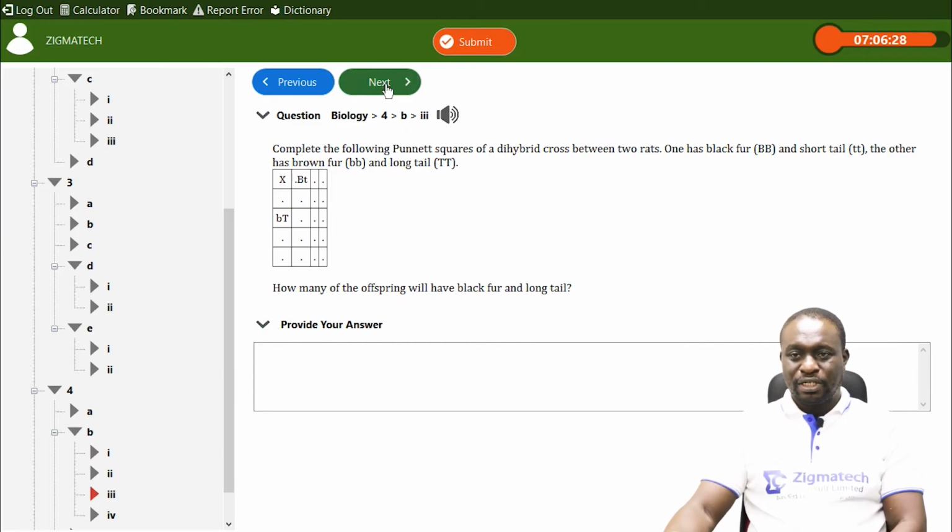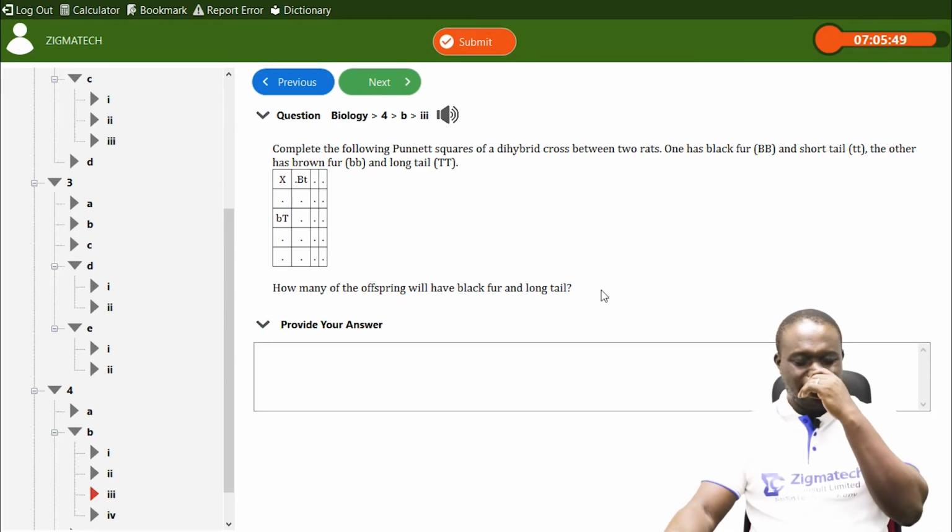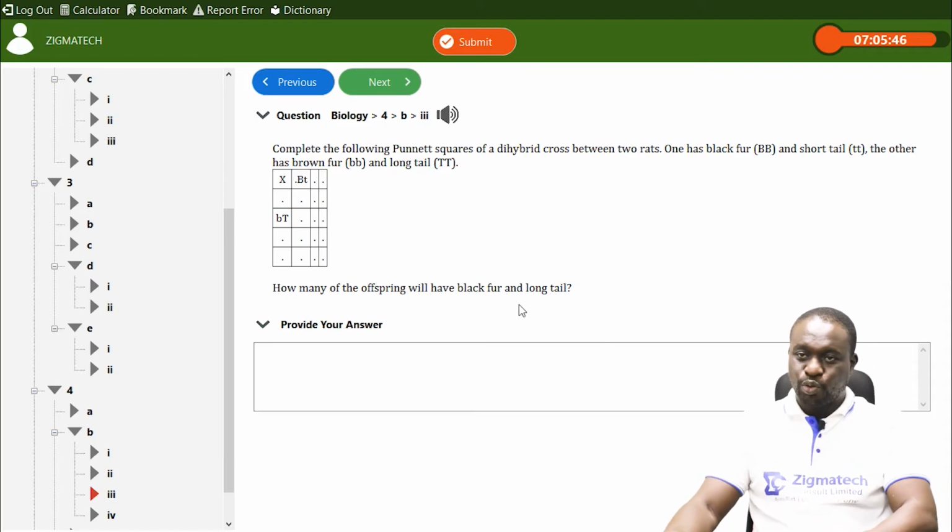The next one says, still on the same Punnett square, how many of the offsprings will have black fur and long tail? From what we have here, you can see my cursor. Here will be big B, small t, small b, big B, big T. The same thing will be here, here, here. All these areas will be filled with the same result. Now, if you calculate the total number of the square boxes we have here, I think that's about 12. So the correct answer is 12.